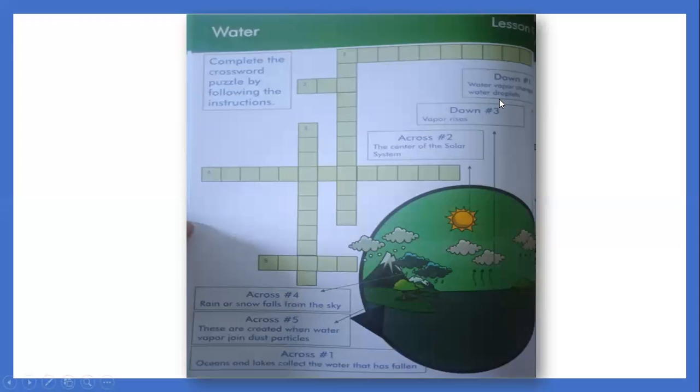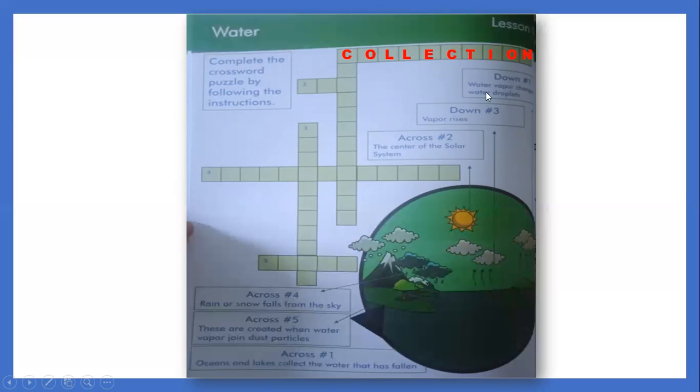What process is that? That process is called collection. Sorry, this question is for down. This one is for across. Number one across: oceans and lakes collect the water that has fallen. So that process is called collection. Look at the arrow in your book. There is an arrow. That is your clue.